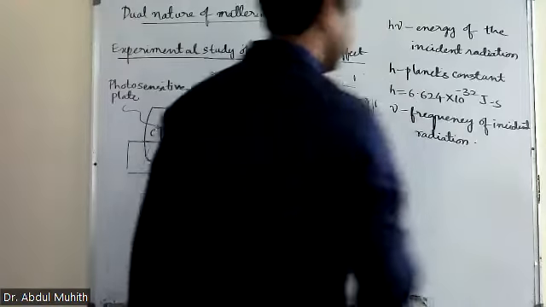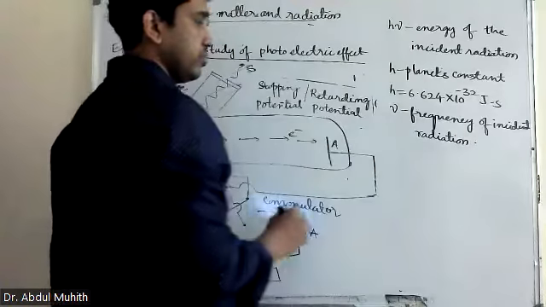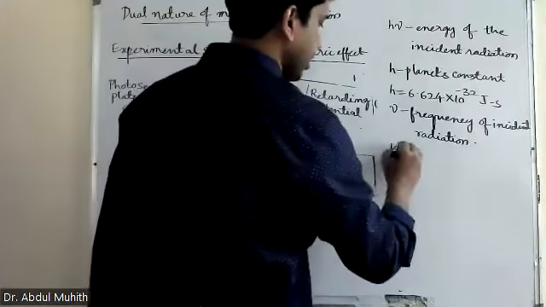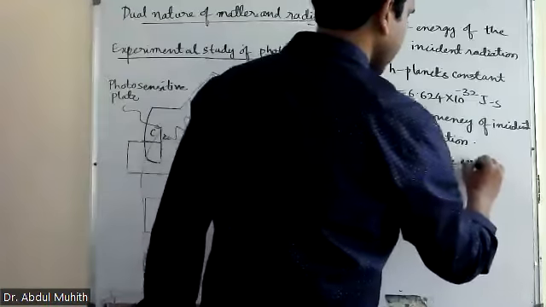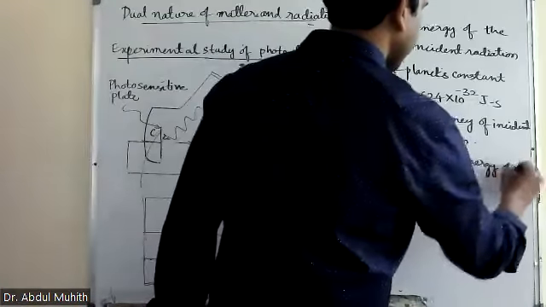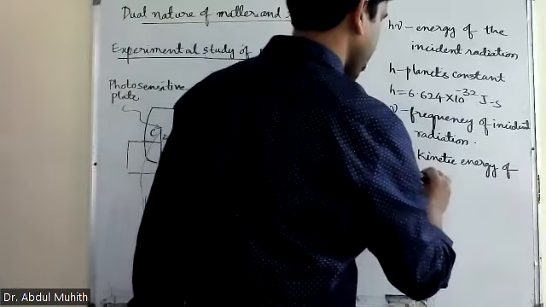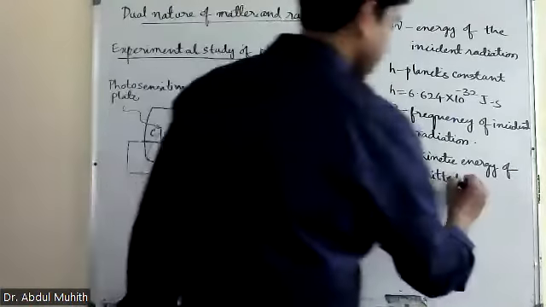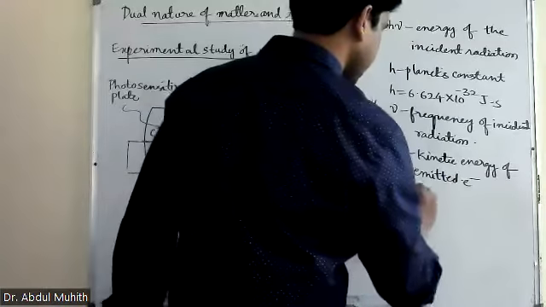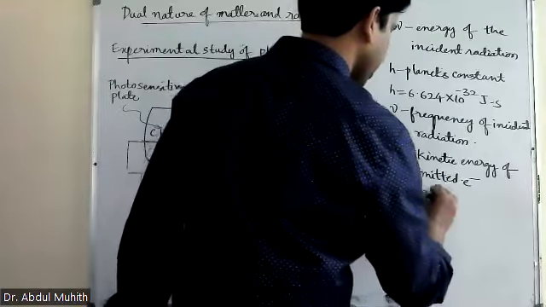This is h nu is equal to h nu naught minus half mv square. Yeah. So here, what is kinetic KE? That is kinetic energy of the electron, or emitted or ejected electron. Emitted electron. Okay. Kinetic energy of the emitted electron. And what is phi? Phi 0 is said to be work function.